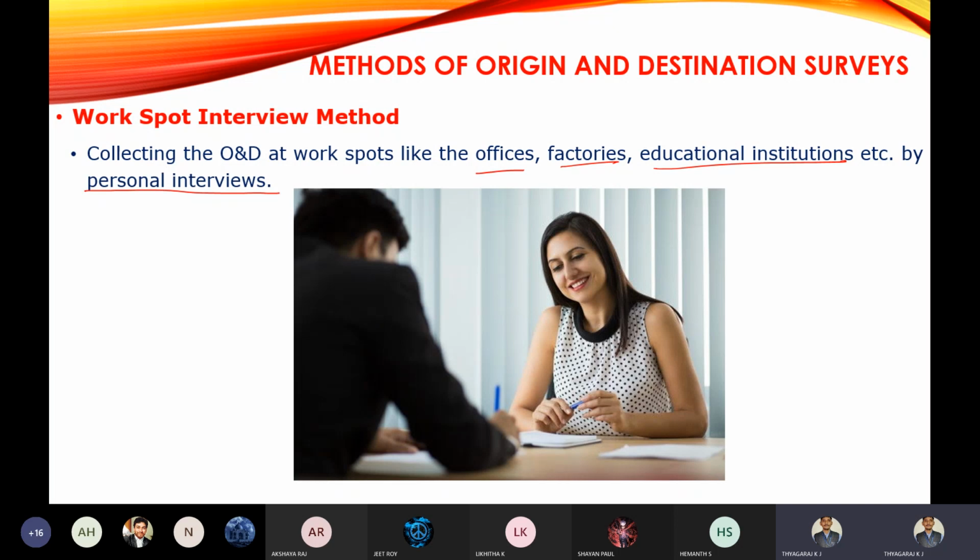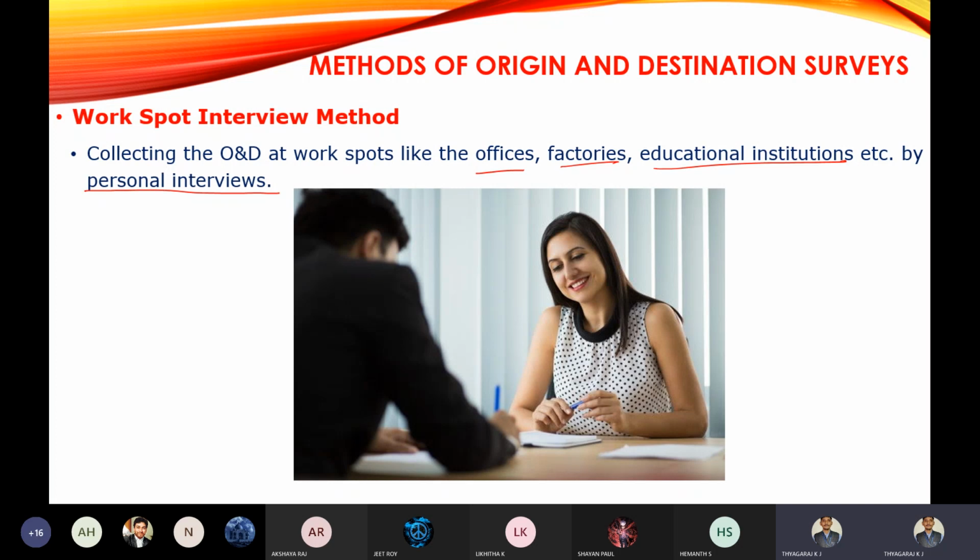You will be requesting the head of the office, the MD or general manager, to allow us to collect the data. They will allow us to interview the people individually. We move directly to the work spot, where they work, and collect the data.